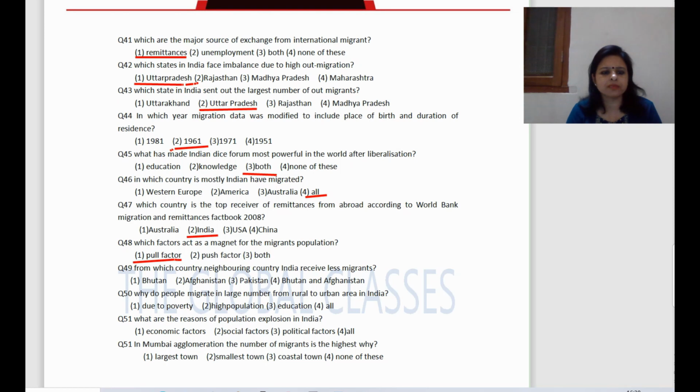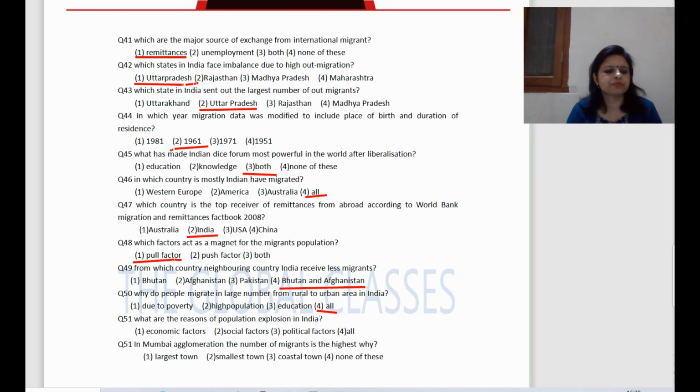Now next question. From which neighboring countries does India receive fewer migrants? The right answer is Bhutan and Afghanistan. Now next question. Why do people migrate in large numbers from rural to urban areas in India? The right answer is all. Due to poverty, high population and education.